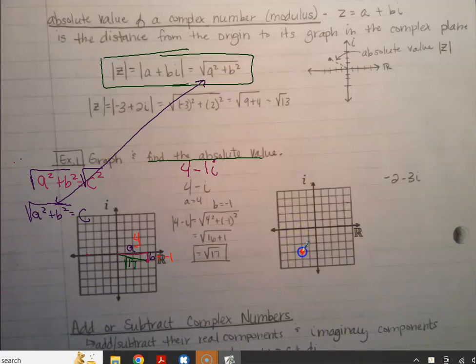Okay, so I'm going to draw this line and put those values in there: -2, and this is -3, because that's going to give you your A and your B. I'll label them for you. Then to find the absolute value, we go back to this formula. It's going to be the square root of. Do you use the whole thing or just the inside two circles? We're finding the absolute value of this number, because that's one number.